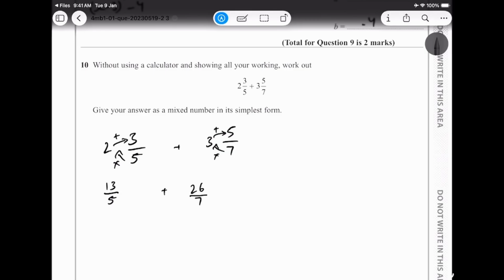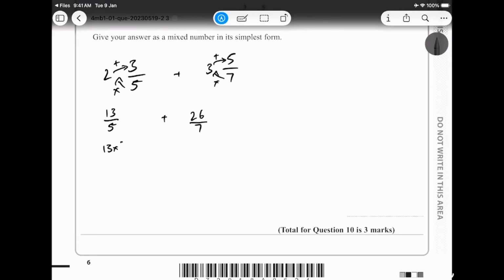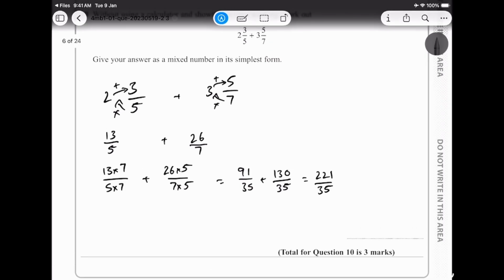That's pretty much it. And then now we got to make the denominator the same, so you got to show them the working: 13 times 7, 5 times 7, plus 26 times 5, 7 times 5. And then just show them the final answer, which is 91 upon 35 plus 130 upon 35, and you get 221 upon 35. And then you need to give the answer in mixed form.